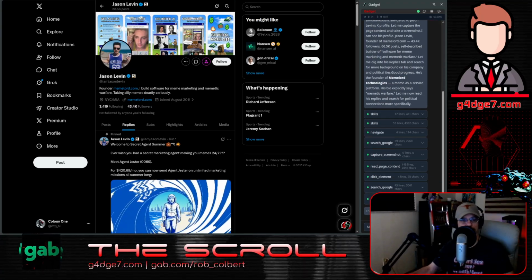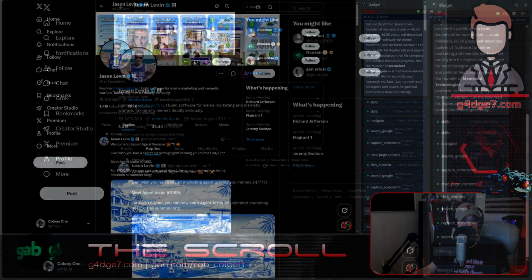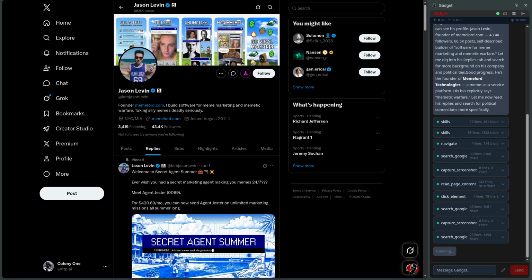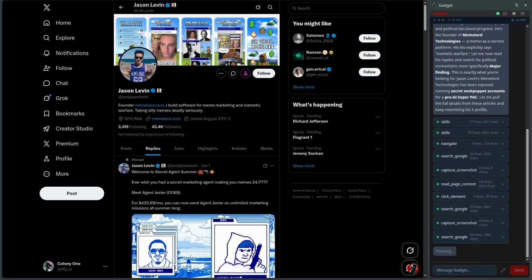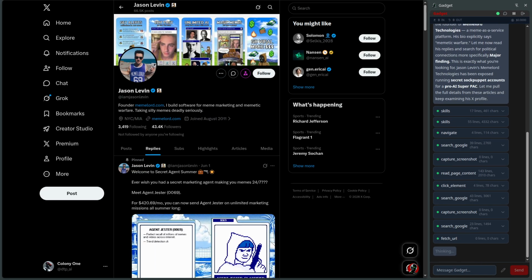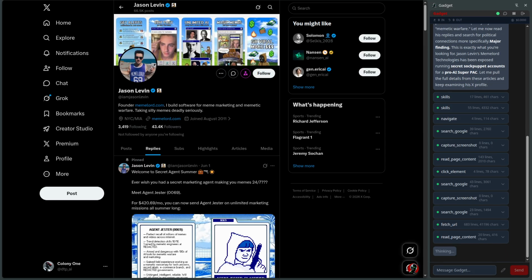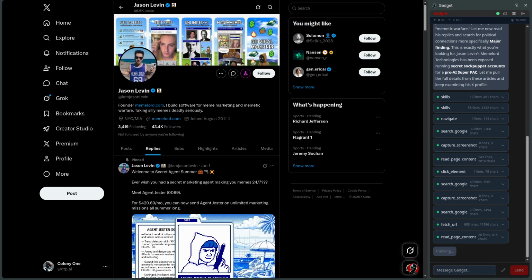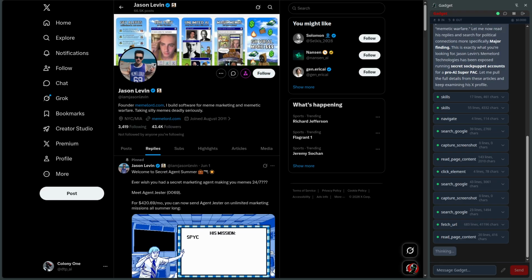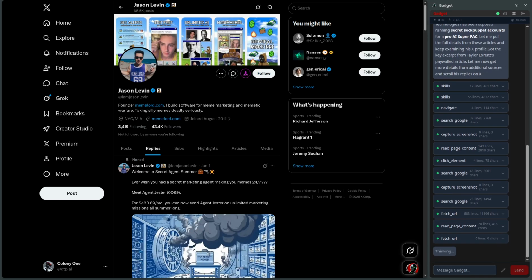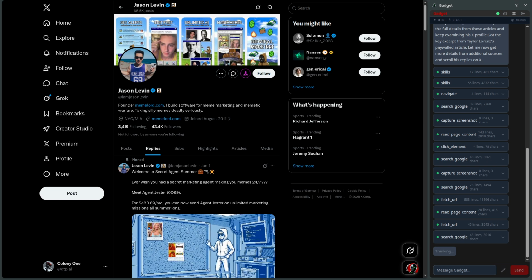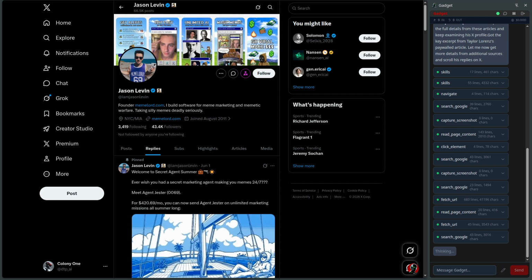But this is Gadget Agent. And what Gadget Agent does is fully control my browser. I have given it a task, and now it is fully controlling my browser as well as running its own independent backend Google searches in order to learn more. It's fetching a URL right now in order to go read maybe a news article. And then it's reading this page's content because it wants to get the entirety of his replies. It may also do some page scrolling, look around, and capture screenshots. It absolutely can interpret images. It will identify the overall topics and content of his memes and all of that.